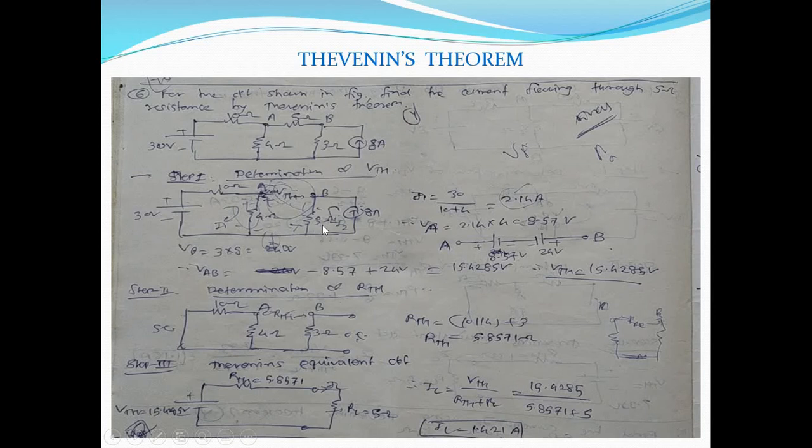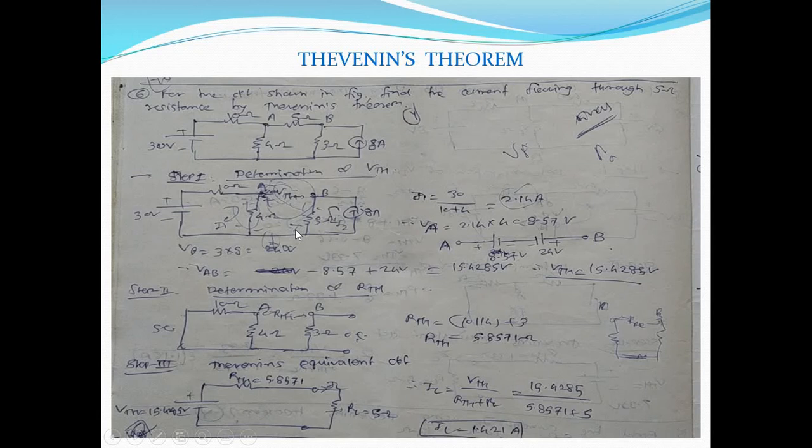So we have calculated the current flowing through the 4 ohm. Now we'll calculate the current flowing through the 3 ohm. Before that, because of this 2.14 ampere, what will be the voltage drop across this 4 ohm? VA is equal to 2.14 into 4, that is 8.57 volt. Now current flowing through the 3 ohm. From this current source, the current will flow in the upper direction, and it will go through the 3 ohm in downward direction. So VB is equal to 3 into 8, that is 24 volt. So voltage drop across 3 ohm is 24 volt.